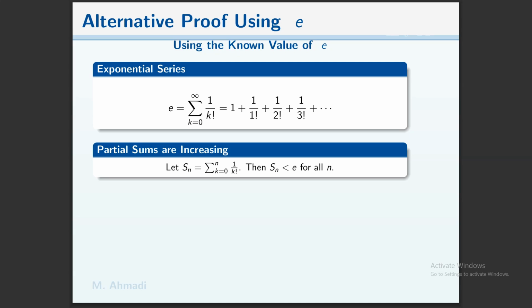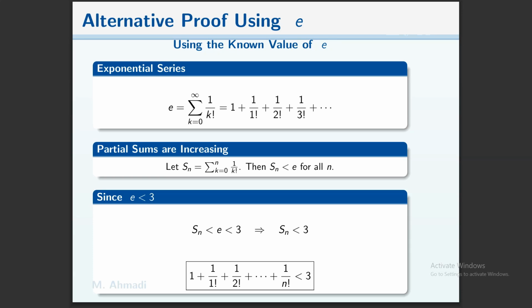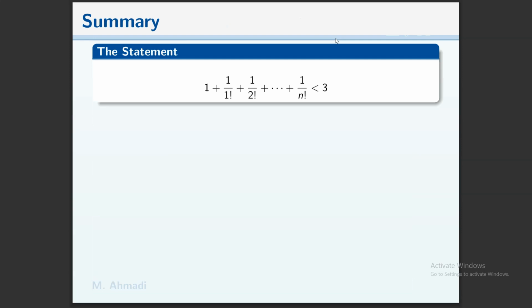If we assume Sn equals the sum over k from 0 to n of 1 over k factorial, then Sn is less than e for all n. Since e is less than 3, Sn is less than e, which is less than 3. So 1 plus 1 over 1 factorial plus 1 over 2 factorial plus so on plus 1 over n factorial is less than 3.